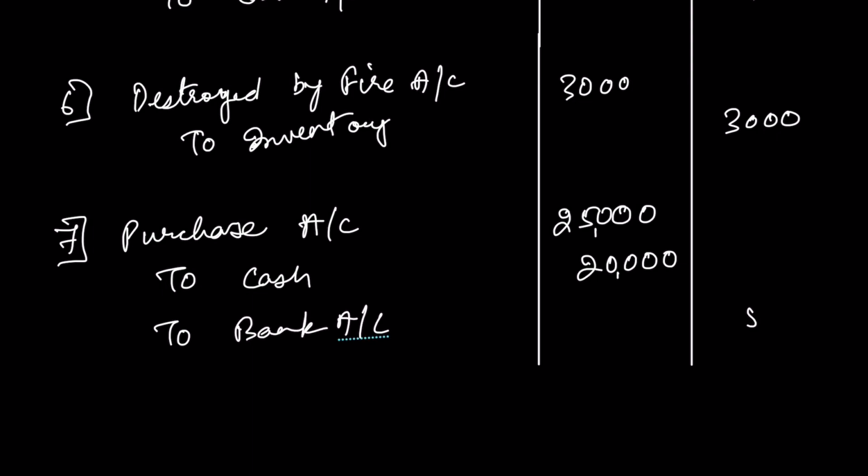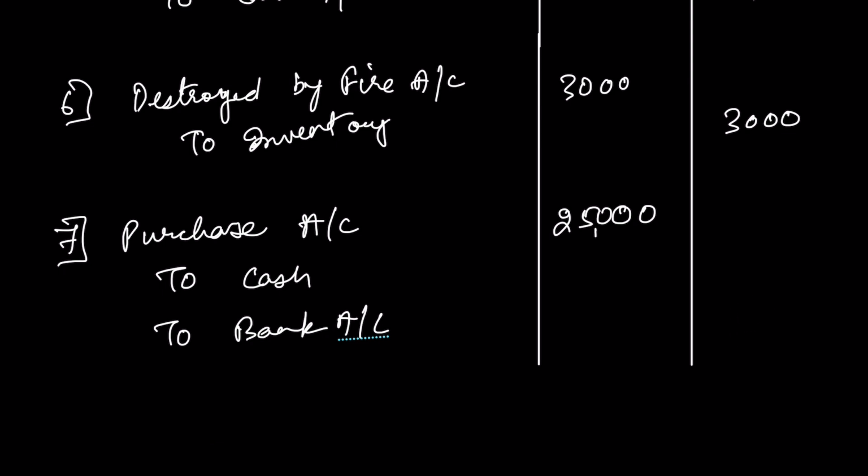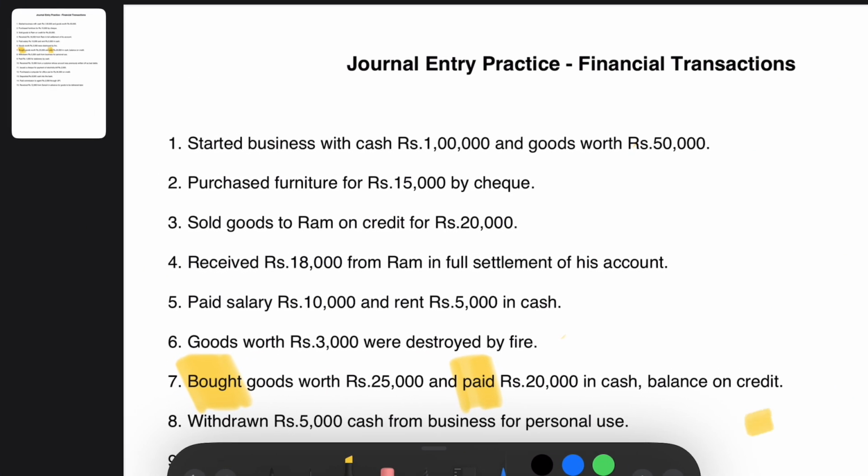Rupees 20,000 is paid in cash, and the remaining 5,000 is paid through credit, that is through the bank account, 5,000, right? So this will be the journal entry for the seventh transaction.